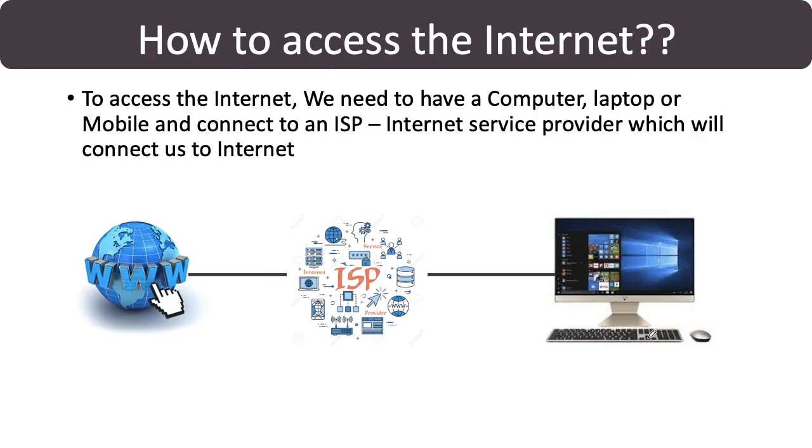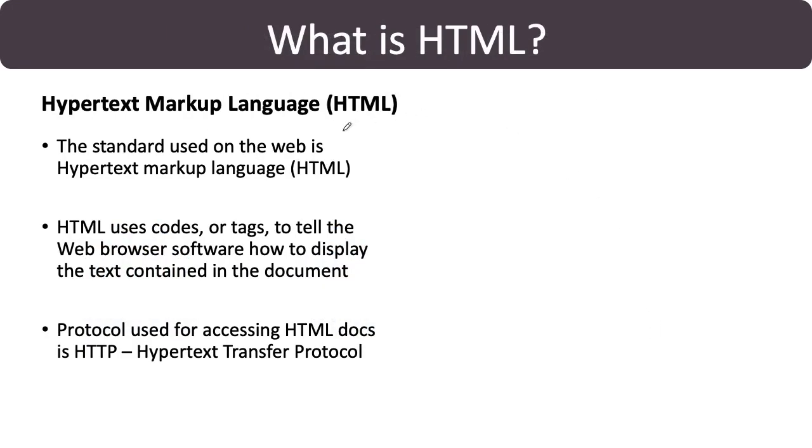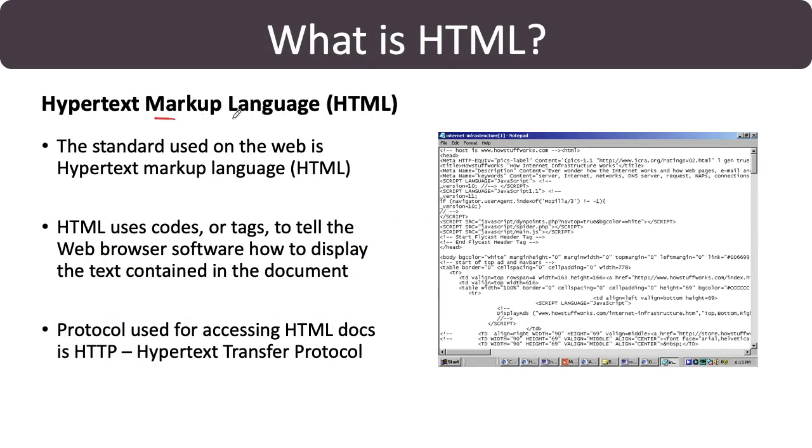So HTML is Hypertext Markup Language, which is the standard used on the web. HTML uses codes or tags to tell the web browser software how to display the text contained in the document. By using HTML you can write various information with hypertext links, and those links can be used to direct you to certain pages.